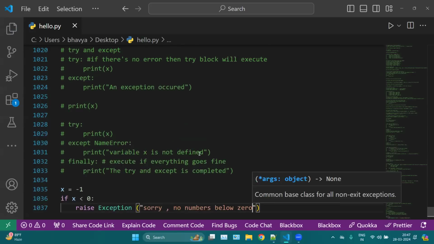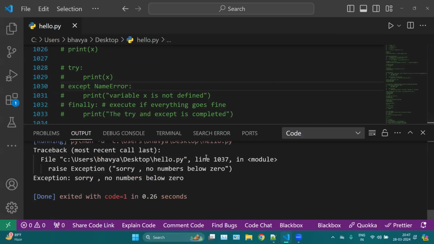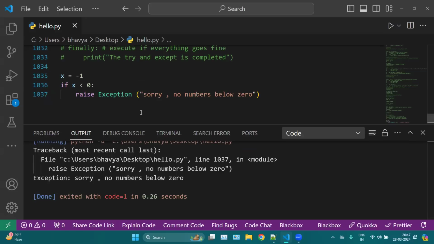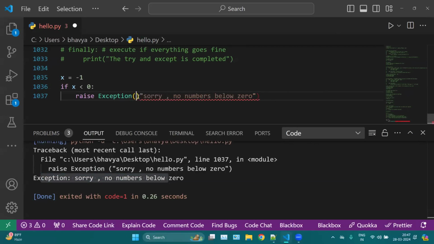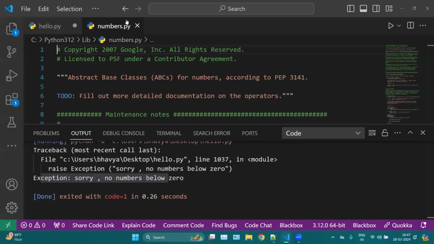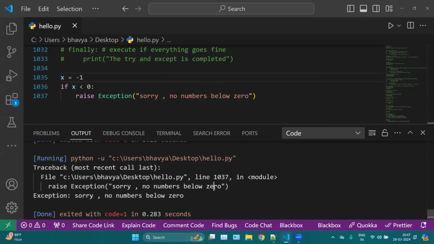So this line of code will be executed. Now you can see we are raising a particular error, raise Exception, sorry, no numbers below 0. So this is how we can also raise an exception.